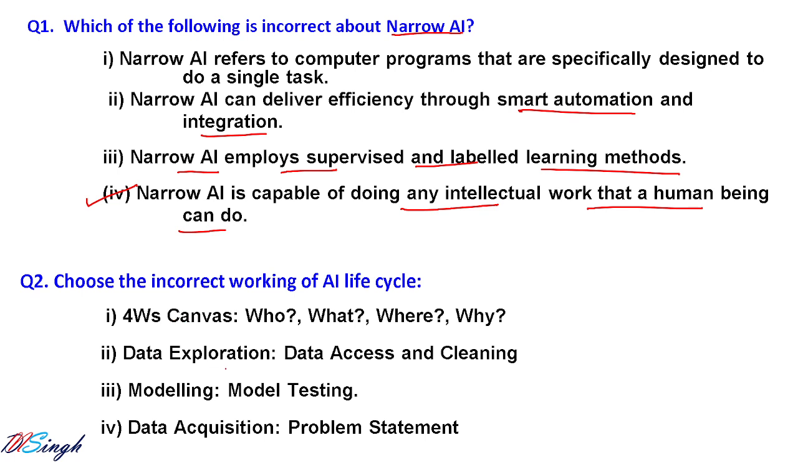Next one is data exploration. We will access the data and clean the data. That is also fine inside data exploration, so that our data can fit the model on which we can work. In the modeling phase of the AI life cycle, we do not test the model. We test the model in the evaluation phase, so this is incorrect. Data acquisition, problem statement, okay, fine. This is also a correct mapping.